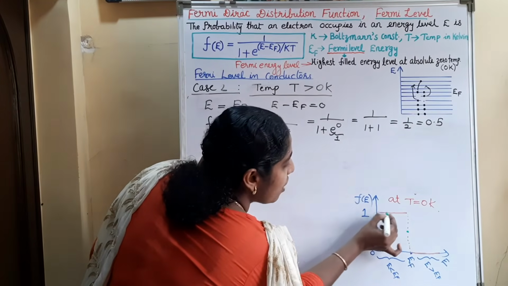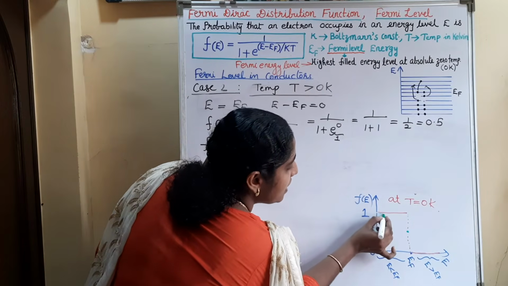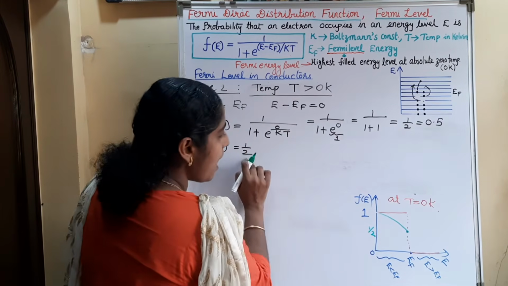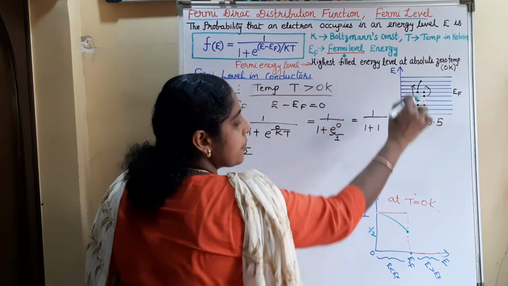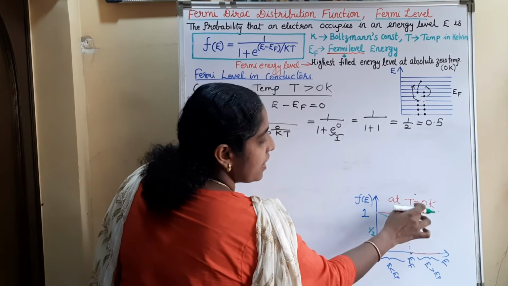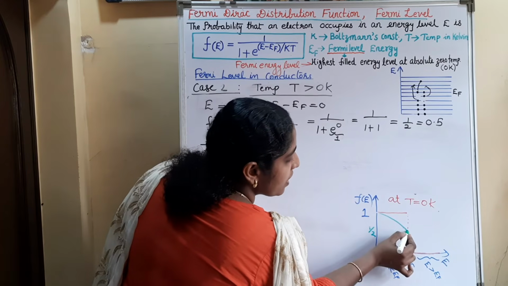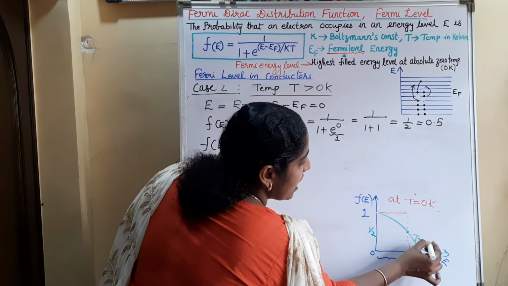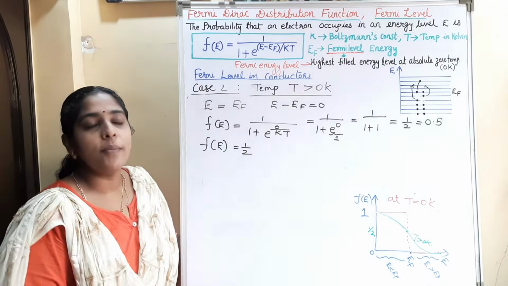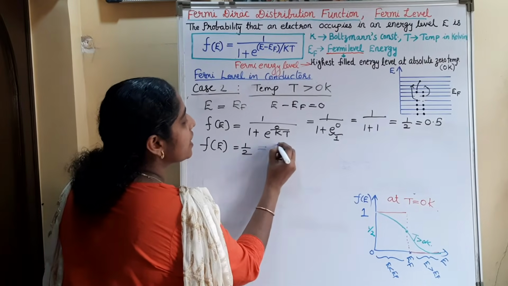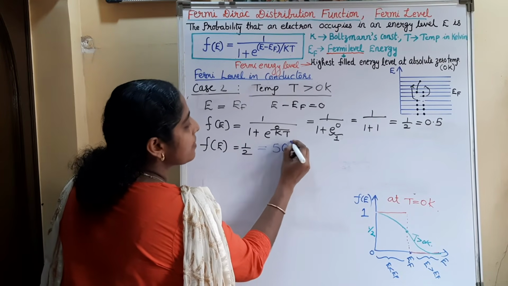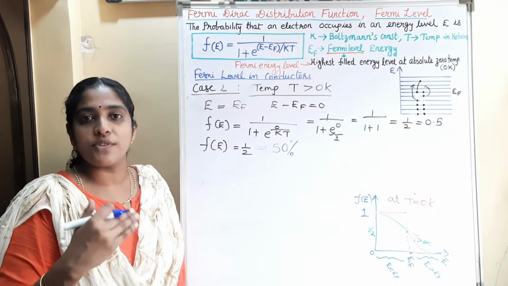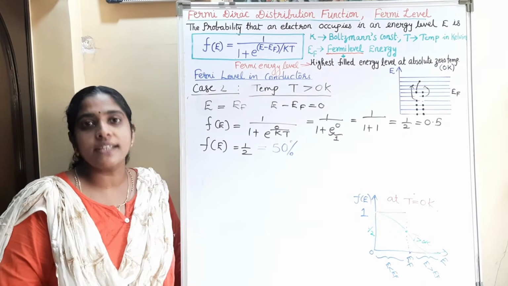So the graph is not constant like this, it will decrease like this, and at E equal to EF the probability becomes half, and for E greater than EF the probability is increasing. Earlier at T equal to 0 Kelvin, it was 0. So now the graph will be like this. This is the graph for T greater than 0 Kelvin. That means the probability of occupancy of an electron at the Fermi level above 0 temperature is 50%. So we cannot say that the Fermi level is the uppermost filled energy level at temperature greater than 0 Kelvin.